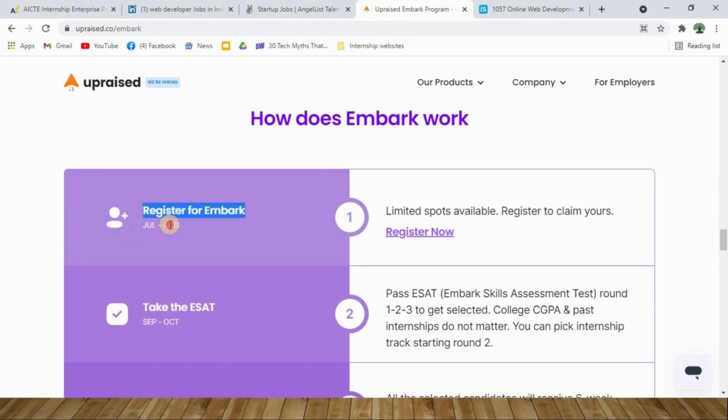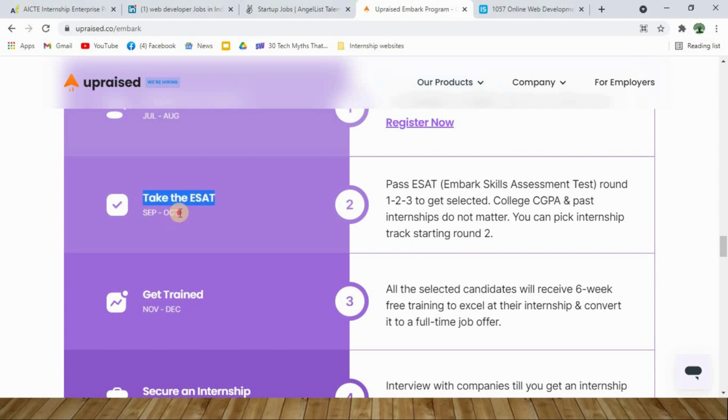In the months of July and August, you have to complete your registration, because it says that only limited spots are available. Once you complete your registration, you will have to take the ESAT examination, which is the Embark Skill Assessment Test, conducted by the Apprised platform around September and October, where round 1 is common for all the students. And the good thing is, your CGPA and past internship experience don't matter. So if you are a fresher or a starter, you can still give it a try. The website has also clearly mentioned that round 1 is common for all the candidates, and you can select the domain from round 2.